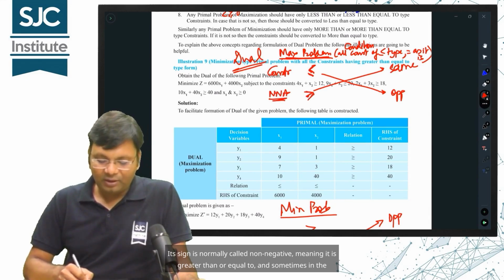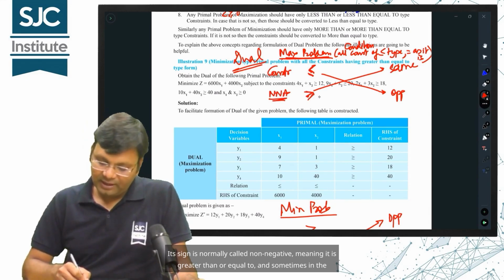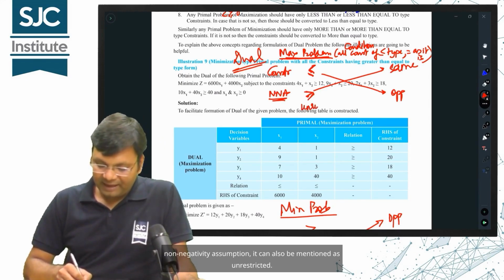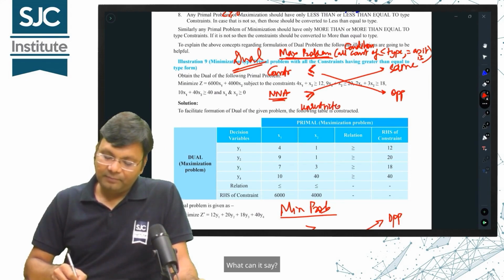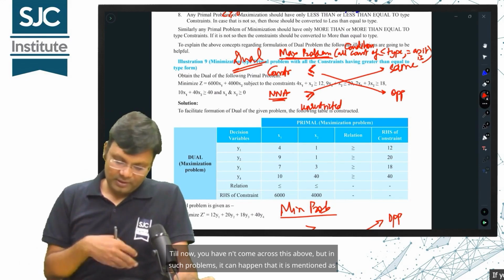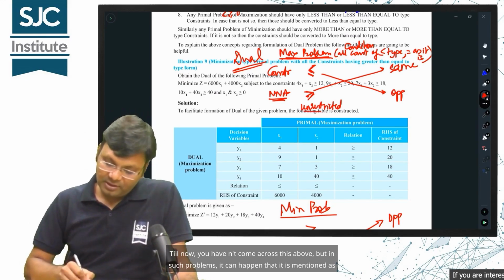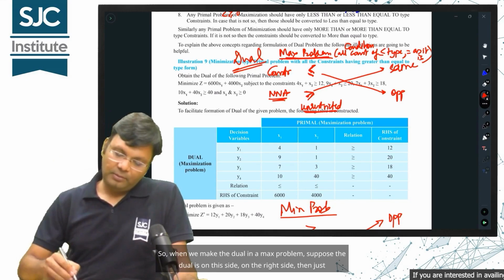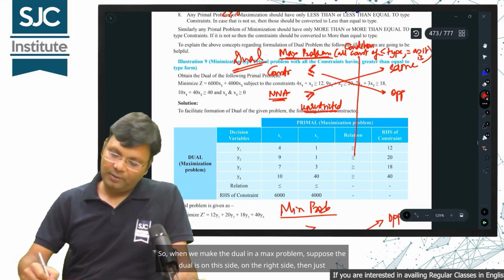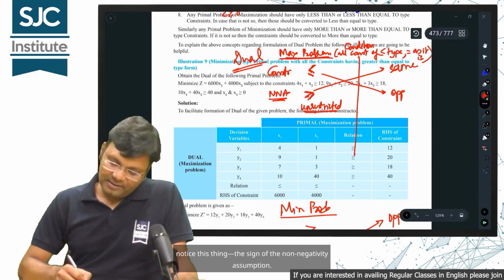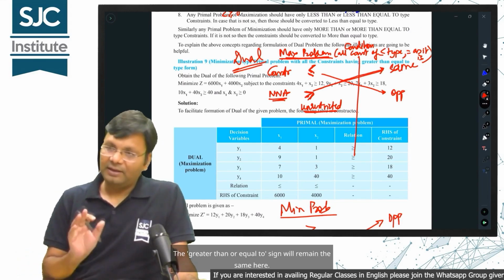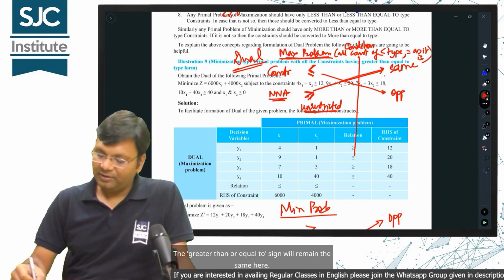Its sign is normally called non-negative, meaning it is greater than or equal to, and sometimes in the non-negativity assumption, it can also be mentioned as unrestricted. What can it say? Unrestricted? Till now, you haven't come across this above, but in such problems, it can happen that it is mentioned as unrestricted as well. So, when we make the dual in a max problem, suppose the dual is on the right side, then just notice this thing, the sign of the non-negativity assumption. The greater than or equal to sign will remain the same here.